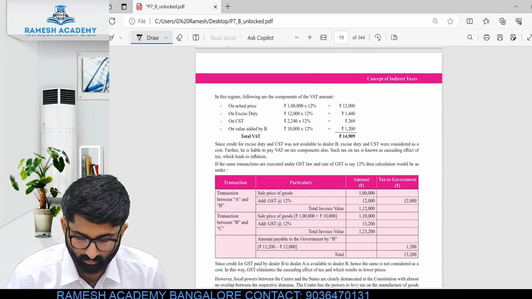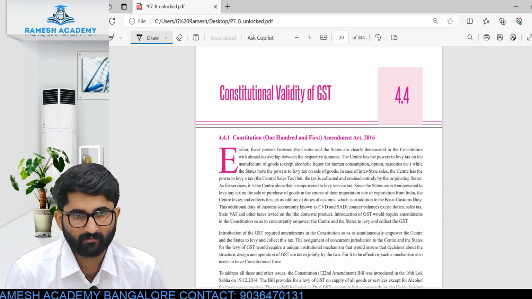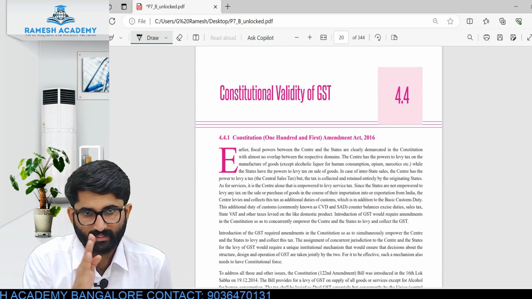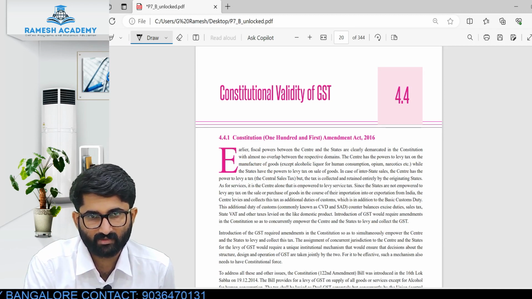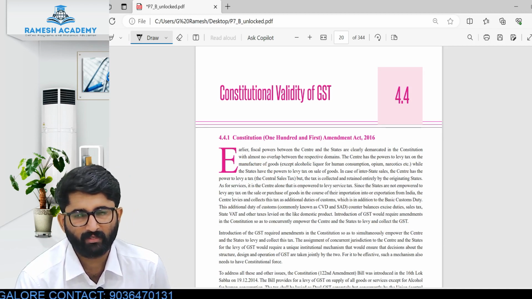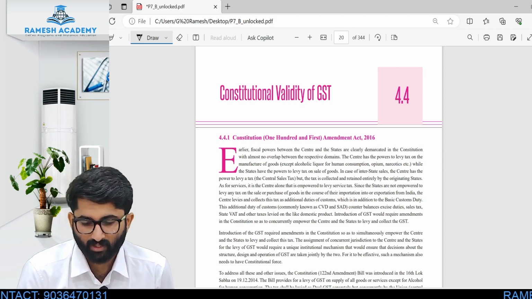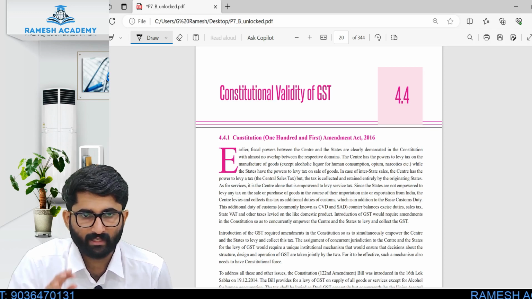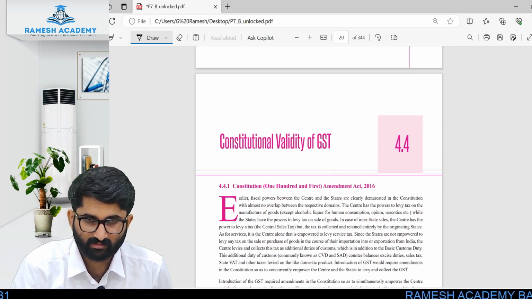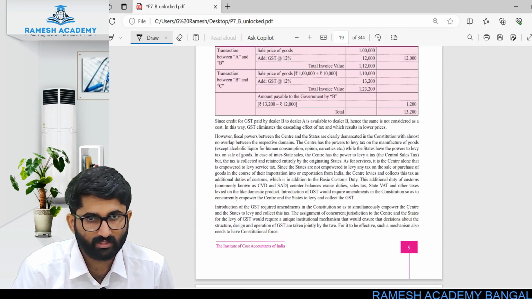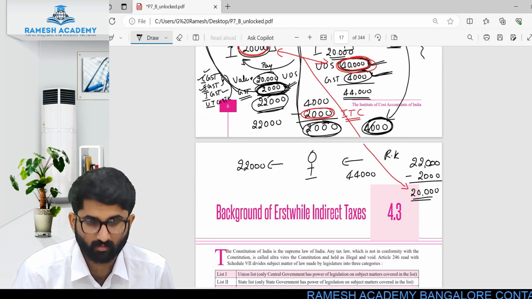So this will be your work: constitutional validity of GST. Somewhere at the end of the syllabus, we are going to discuss this constitutional validity. It is not so important. It is about the history of GST, which is discussed there. So we will discuss this topic at the end of our classes. Right now this is your homework, just study it like a story. We will discuss the next topic in the next video.